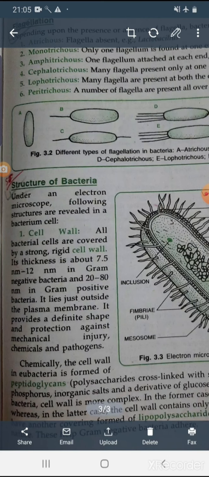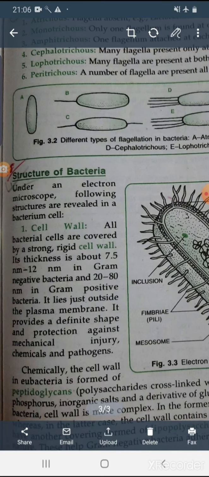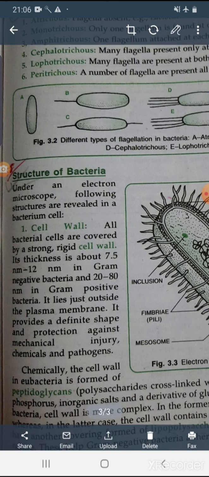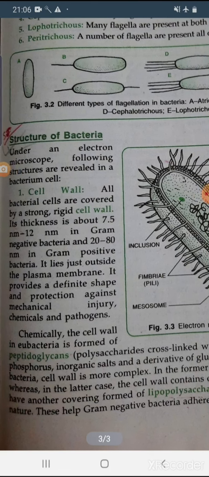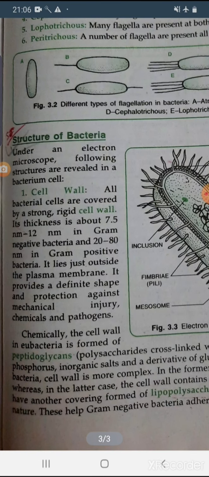So let's start with the cell wall. The bacterial cell is covered by a strong and rigid cell wall. In gram positive bacteria, the thickness is about 20 to 80 nanometer. It lies just outside of the plasma membrane, and it provides the definite shape and protection against mechanical injury. The cell wall of eubacteria is made up of peptidoglycan, and one component is known as muramic acid.